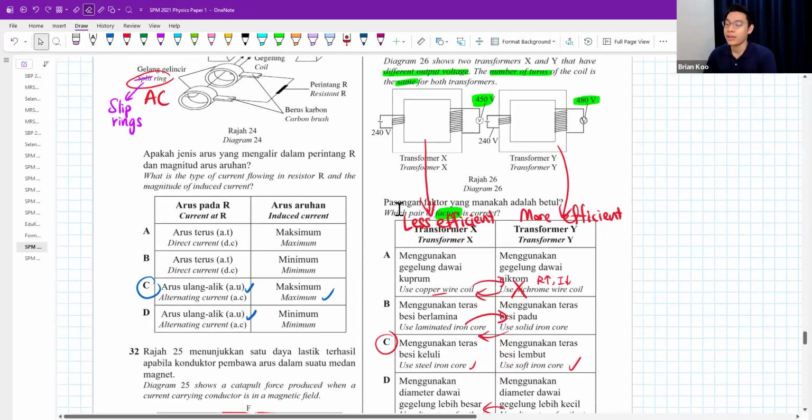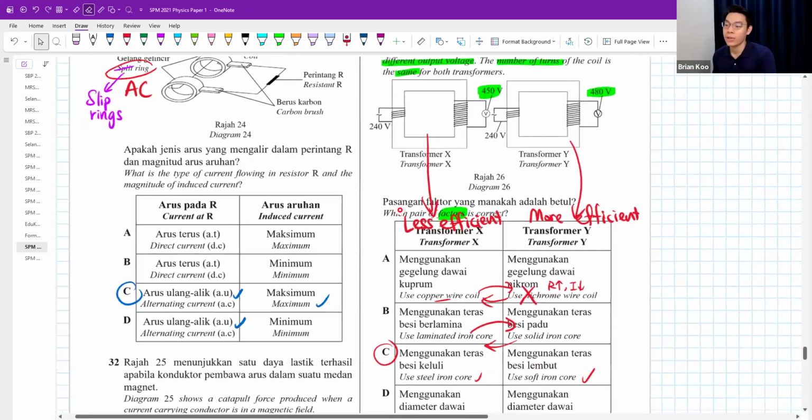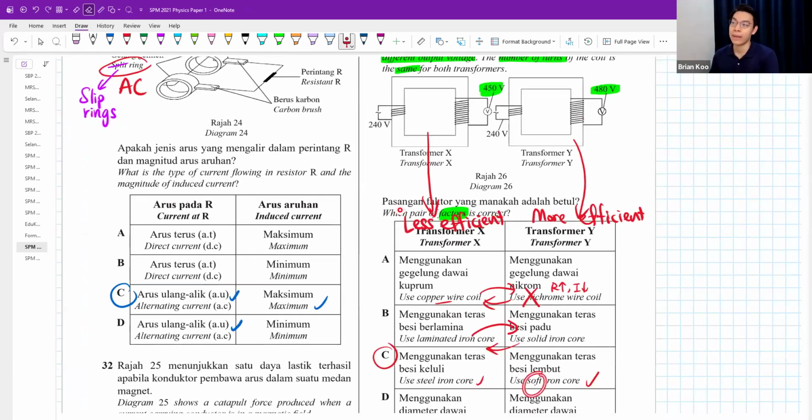Okay, soft iron core, very good at magnetizing and demagnetizing. Okay, can magnetize, demagnetize very fast. Soft iron core makes it more effective. If you all have heard of the term hysteresis before, it reduces hysteresis. Normally, for essay, we just say, I use soft iron core because it can easily magnetize and demagnetize. Yeah. Okay.